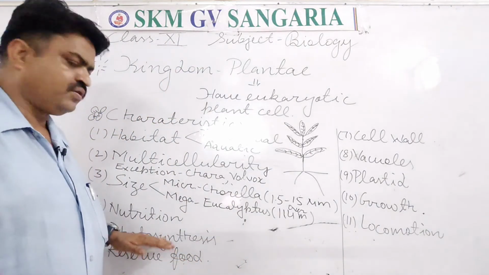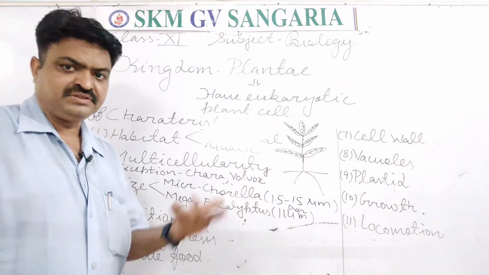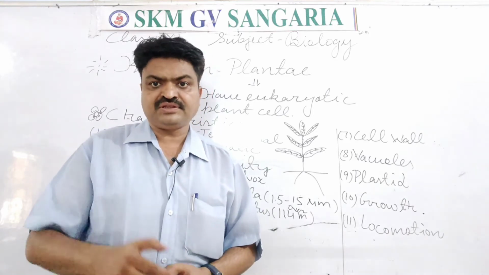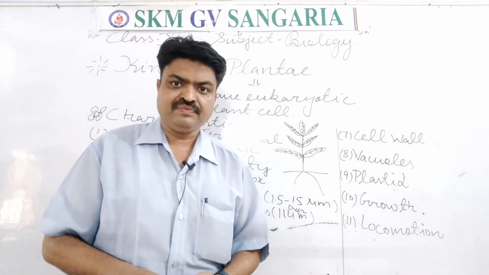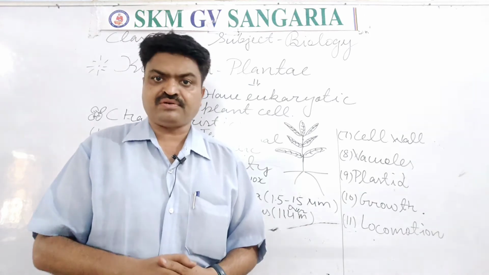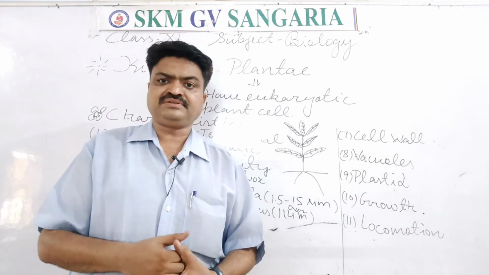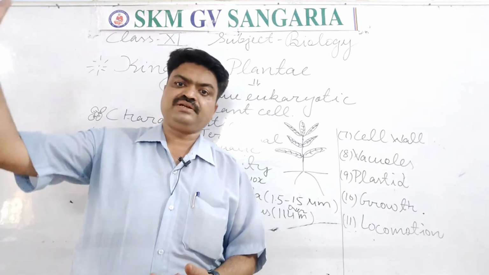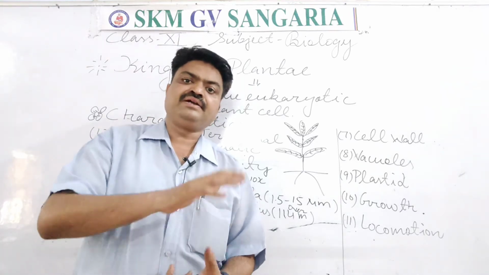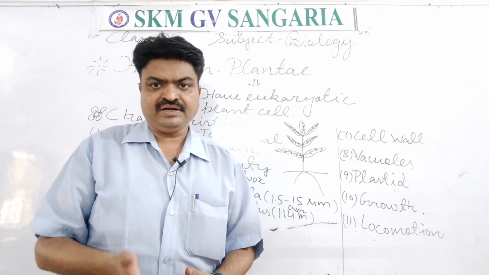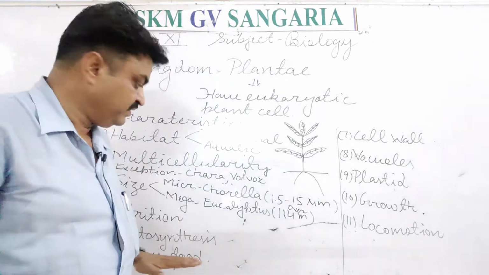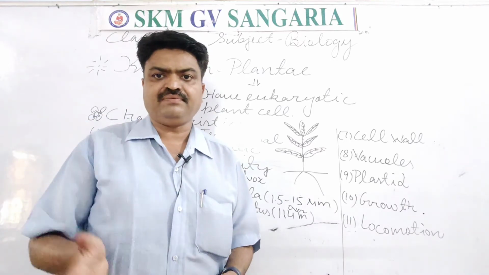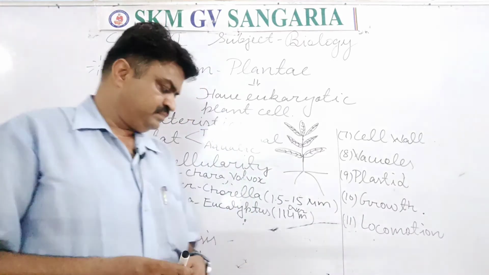Next is photosynthesis, students. In general all the plants show photosynthesis, and for photosynthesis they have a colorful pigment or plastid in them in the form of chloroplast, and that chloroplast has the colorful pigment chlorophyll. With the help of that they trap the sunlight and prepare their food, and that process is known as photosynthesis. So plants show photosynthesis, all the plants, unicellular and multicellular.